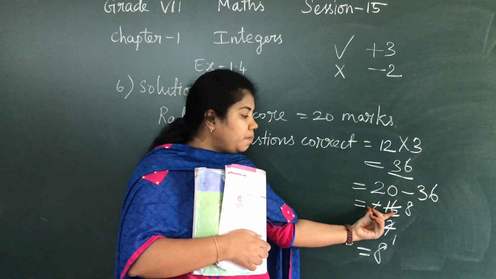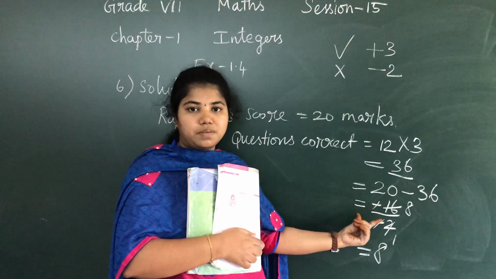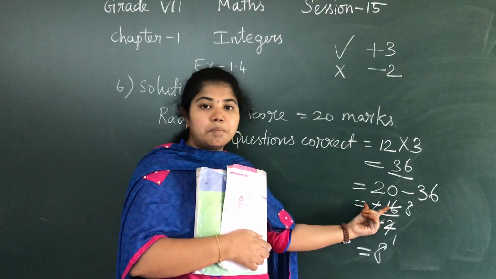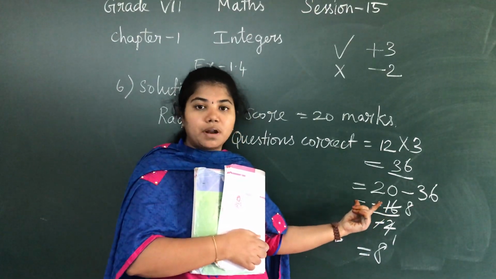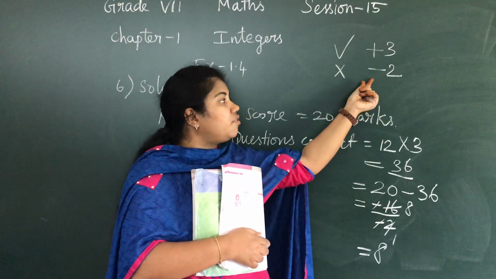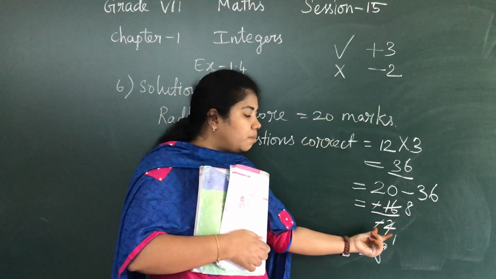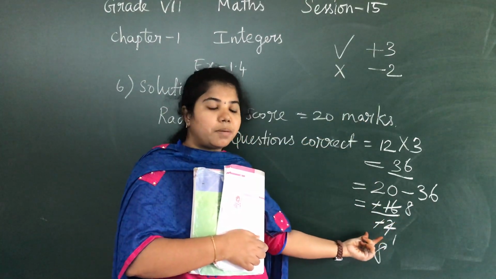Now this is the mark that she scored for incorrect sums. So minus 16 is the mark. I need the number of questions. So how can I find the number of incorrect questions? Their mark is minus 2. So I will divide that by minus 2. So minus 16 divided by minus 2 is